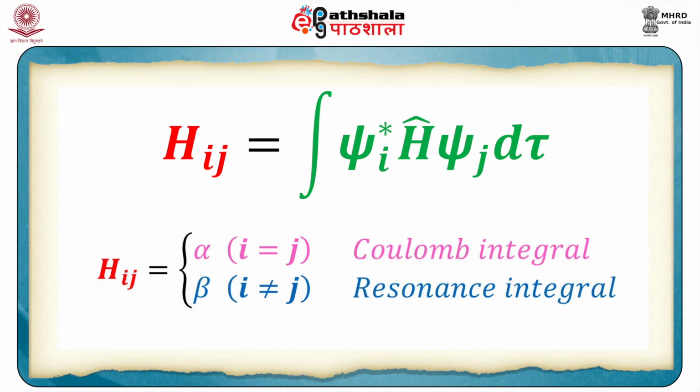If they are not bonded to each other, then the corresponding integral is assumed to be 0. For example, if there is a carbon atom 1 and a carbon atom 4 that are not bonded to each other, then H14 will be 0. This is a very important thing which needs to be kept in mind.